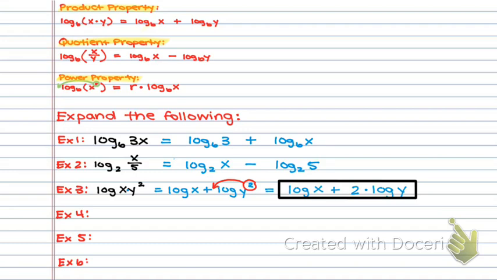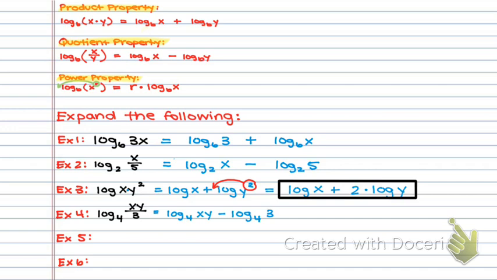Example 4. Log base 4 of xy over 3. Okay, this is very clearly product rule or product property and quotient property. So the first thing I'm going to do is get rid of my quotient property. So I'm going to say log base 4 of xy minus log base 4 of 3.